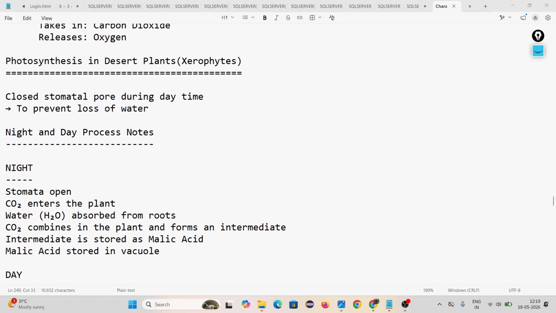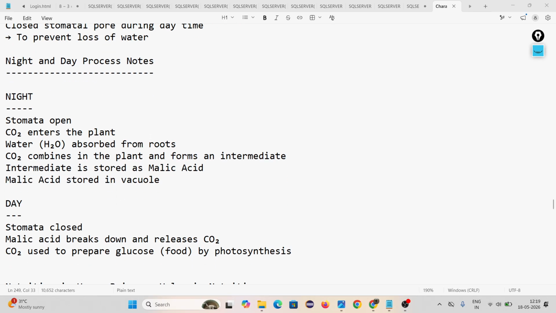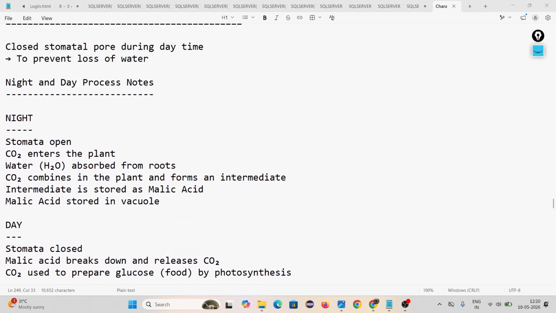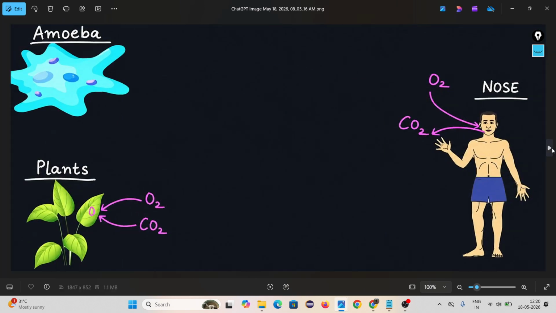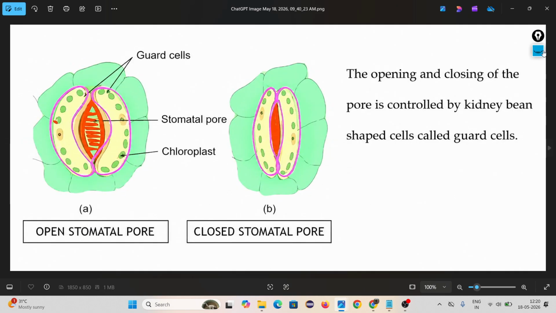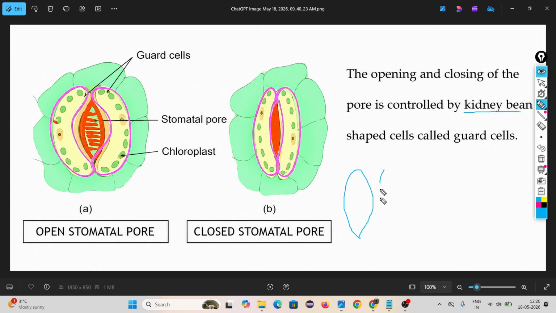Then come to photosynthesis in desert plants. Before going to this, we have to learn about guard cells. Look, this is the stomata. The stomata is covered by guard cells. Guard cells are kidney bean-like structures. It is kidney bean-shaped.